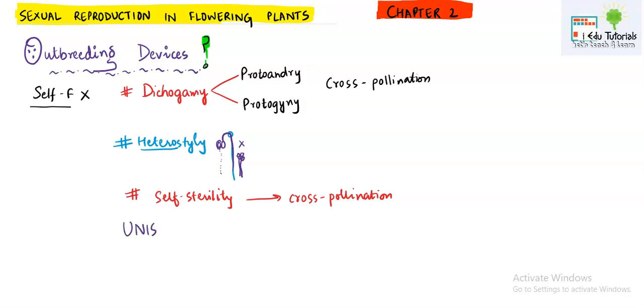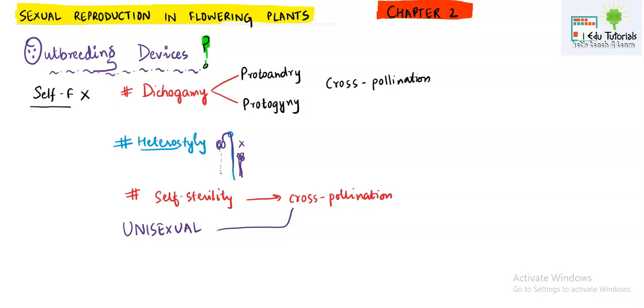And of course, if the flower is unisexual, then cross-pollination has to happen.